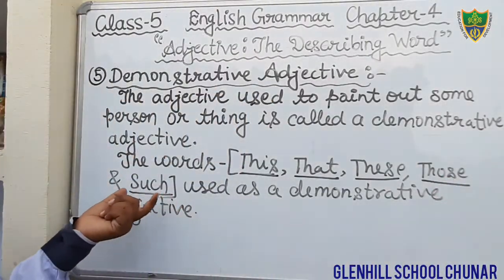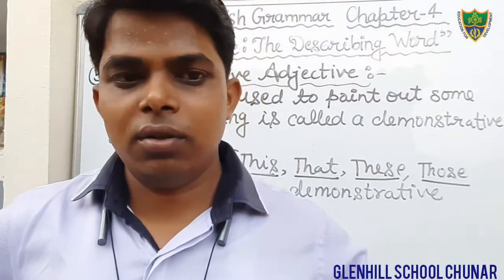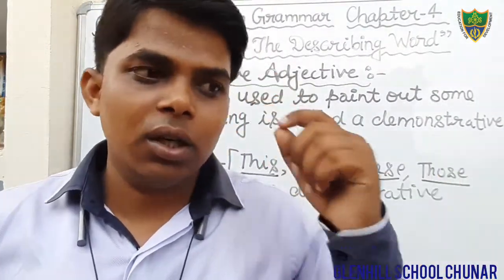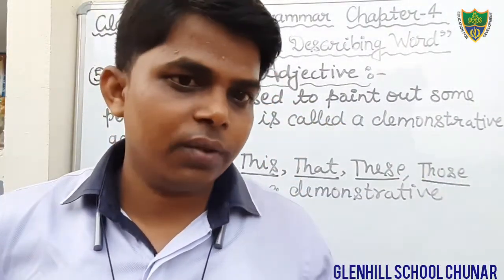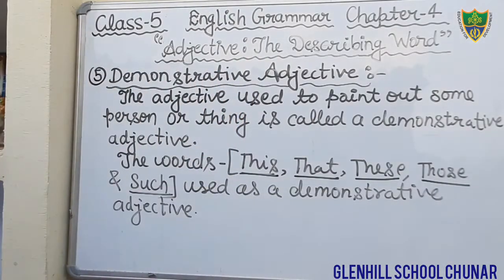And the word such denotes something that is near about you. Examples we will see, then we will understand demonstrative adjective. It is also given in your book.